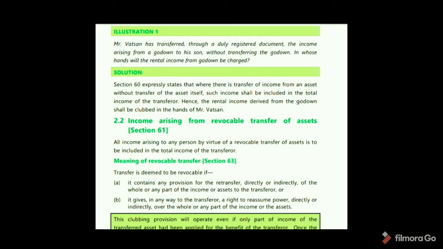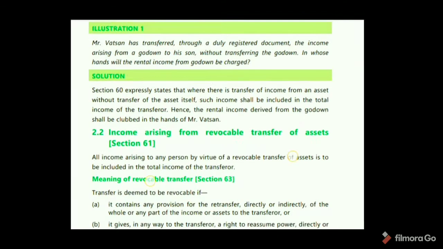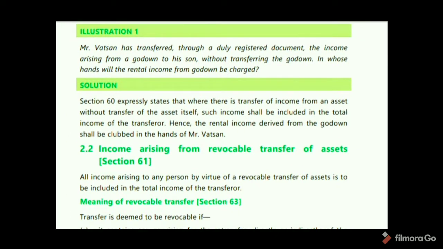In whose hands will the rental income from the garden be charged? According to section 60, where there is a transfer of income from an asset without transfer of the asset itself, such income shall be included in the total income of the transferor. Hence, the rental income from the garden shall be clubbed in the hands of Mr. Vastan. Okay?